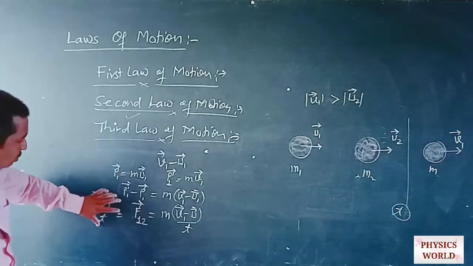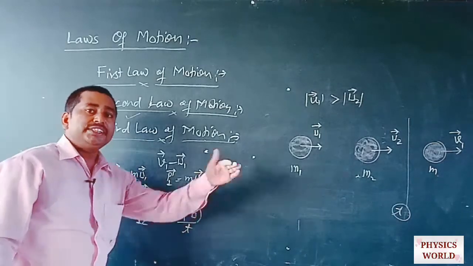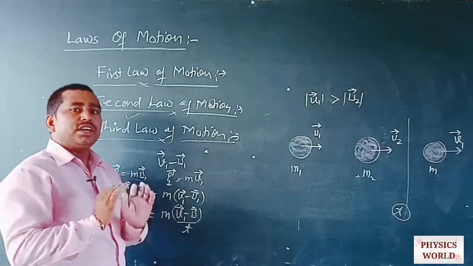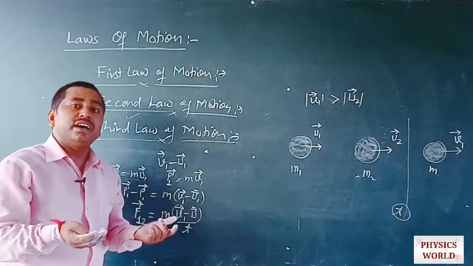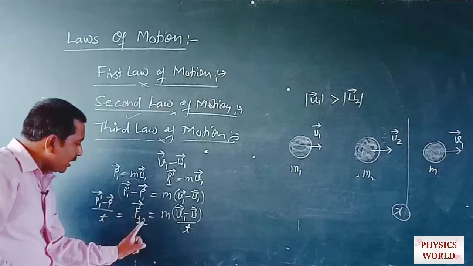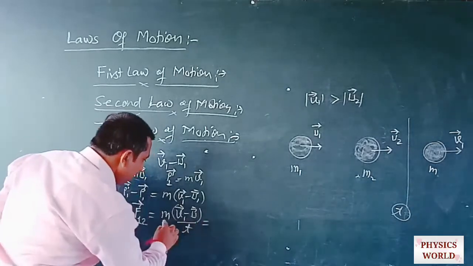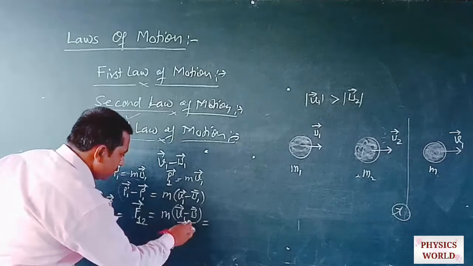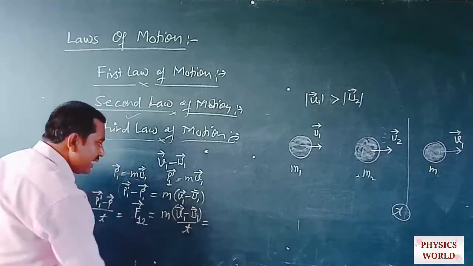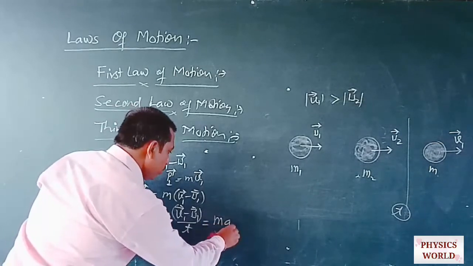So the rate of change of momentum is the force applied on the first ball due to the second, because the second ball changes the velocity of the first, so force is applied by the second. This can be written as the force experienced by the first ball due to the second. So this will be equal to m of v1 minus u1 by t. If this is a1, this becomes m a1.